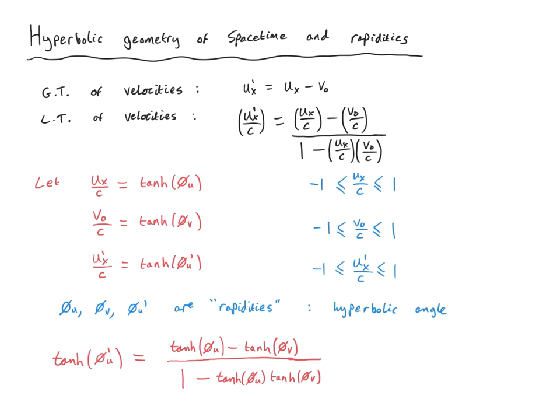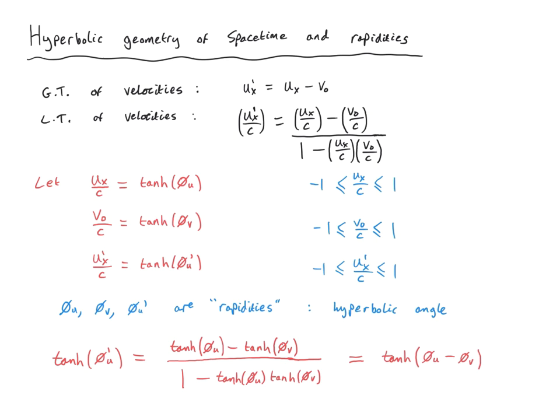This expression might look very horrible and of no use to us, but actually this is one of the hyperbolic trigonometric identities. This object on the right-hand side here is actually one of the compound angle formulas for tanh. You can look it up, and what you'll find is that this expression here is precisely equal to the hyperbolic tangent of phi_u minus phi_v.